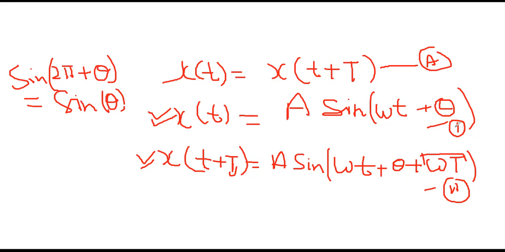By that we can say this omega T will be equal to 2π.